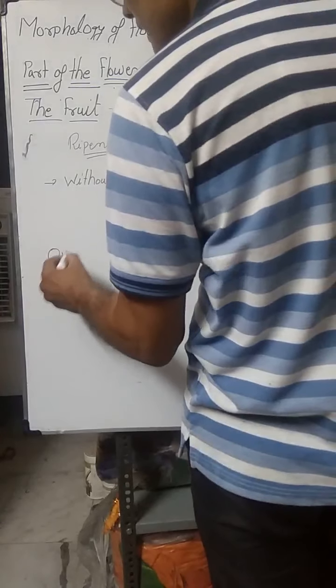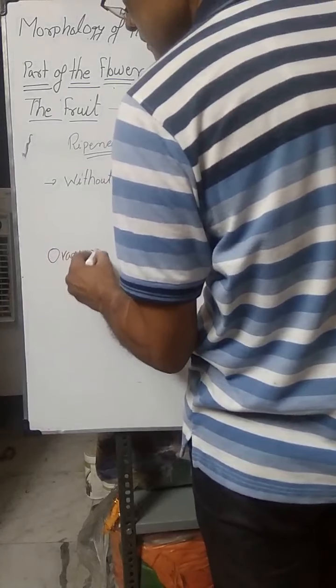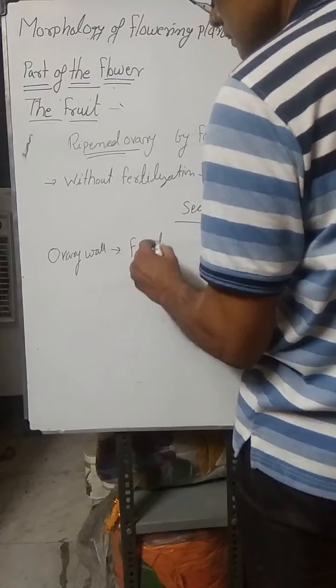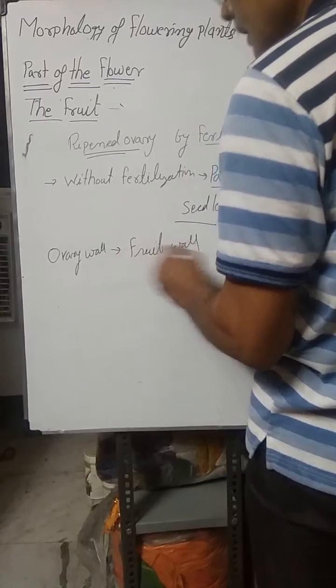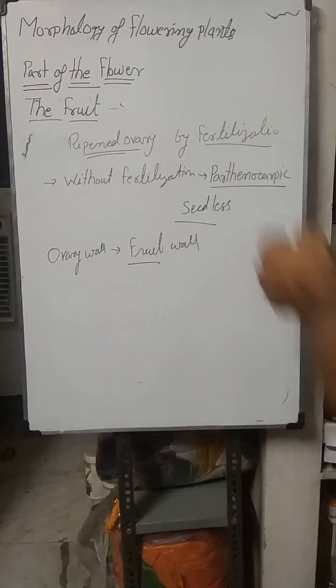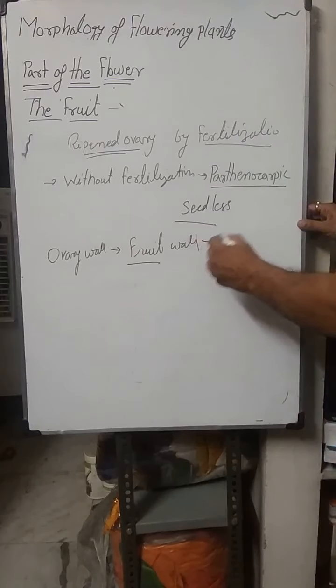The ovary wall is modified into the fruit wall, and the fruit consists of the fruit wall and seeds also. The fruit wall is known as pericarp.